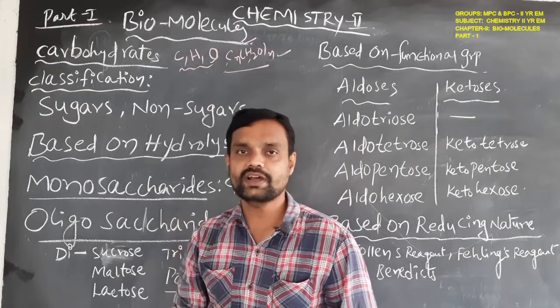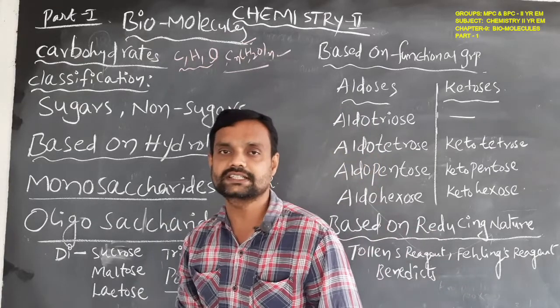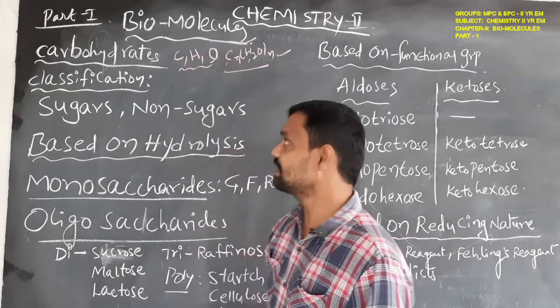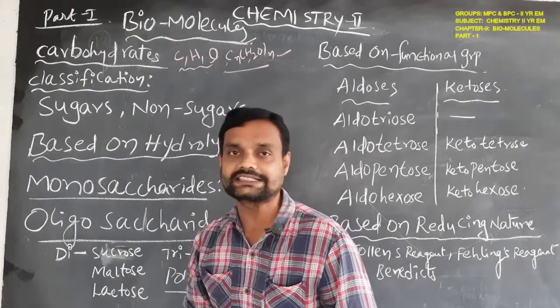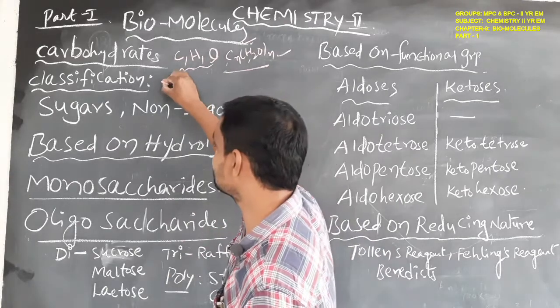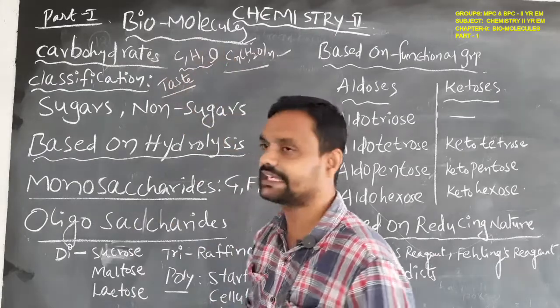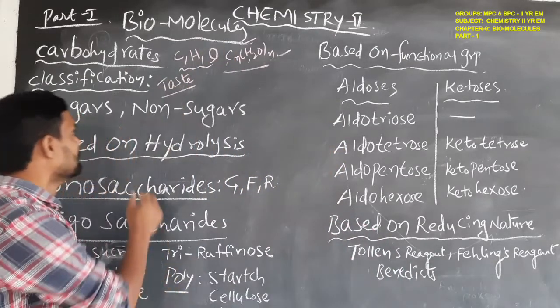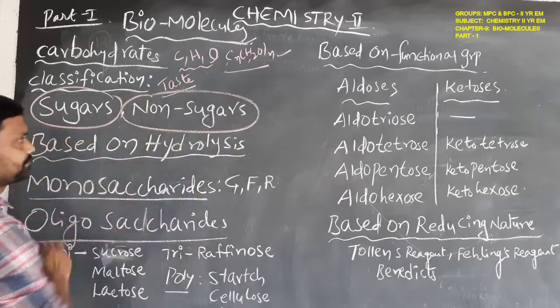So these carbohydrates can be classified in different ways. For example, carbohydrates can be classified based on their taste. Based on their taste, they can be classified as sugars and non-sugars.